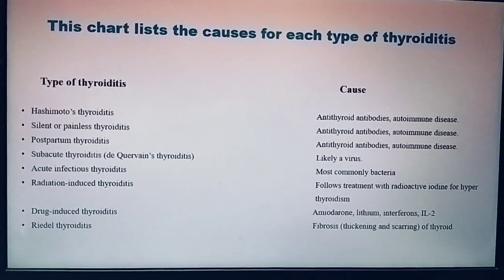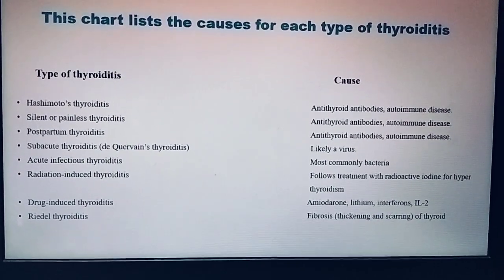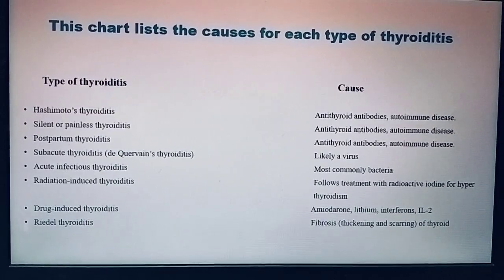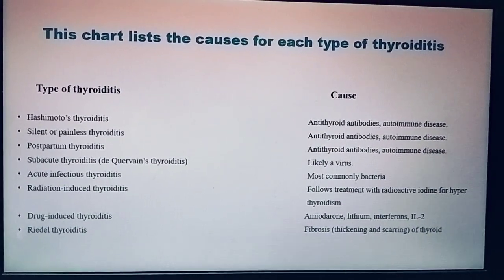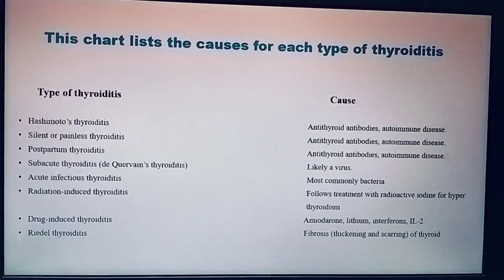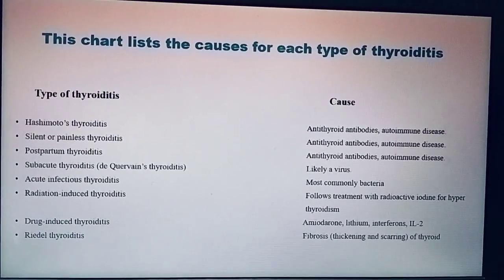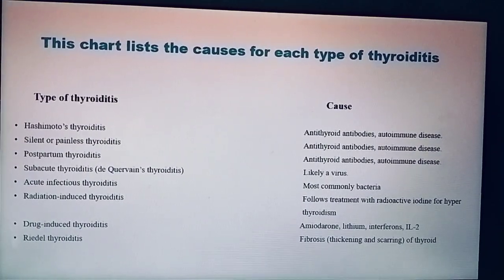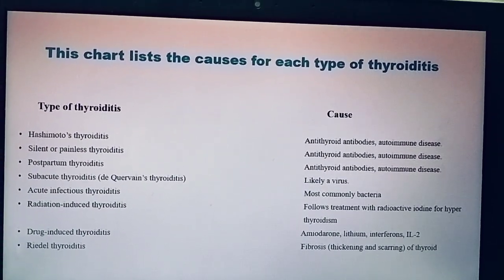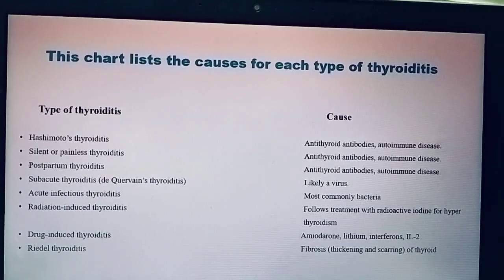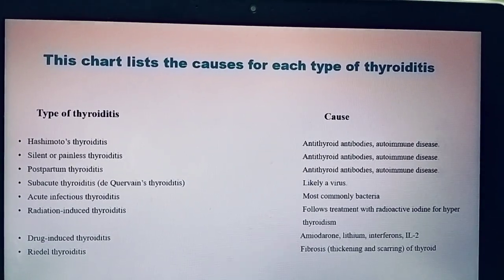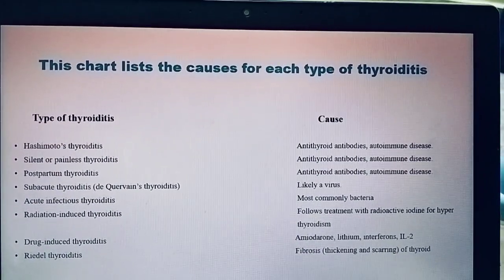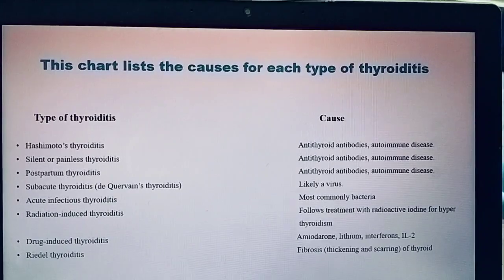Then coming to the drugs, what are the drugs involved in drug induced thyroiditis? They are amiodarone, lithium, tyrosine kinase inhibitors, and checkpoint inhibitors. Firstly, amiodarone, which causes both hypo and hyperthyroidism. In euthyroid patients, there are transient changes in TFT, that means thyroid function test, followed by normalization. In patients having underlying Hashimoto's there is a risk of hypothyroidism.